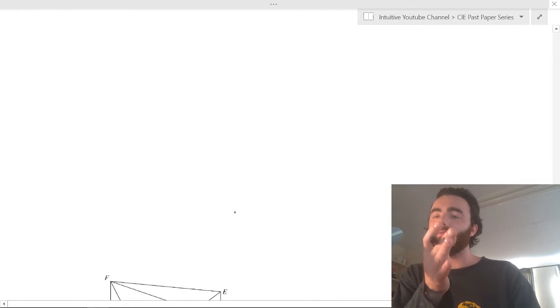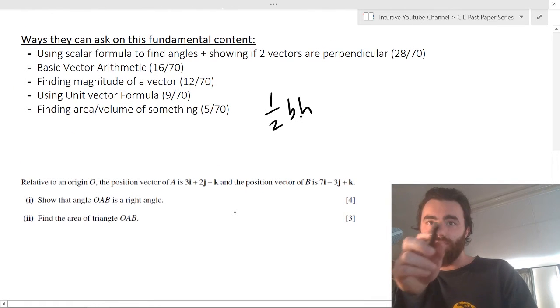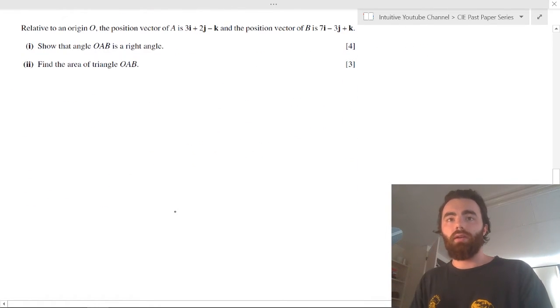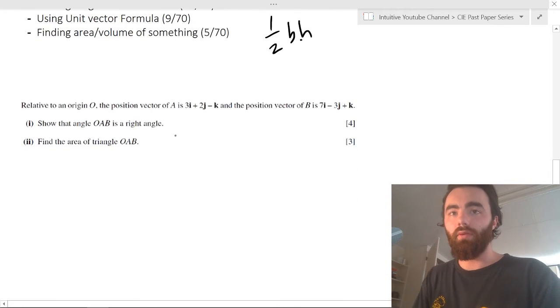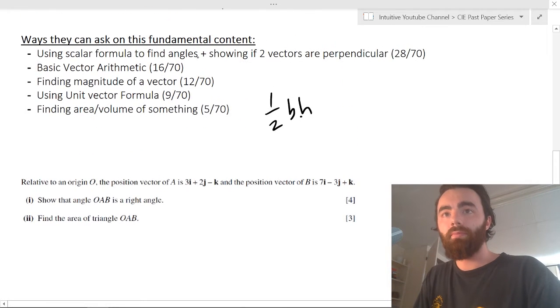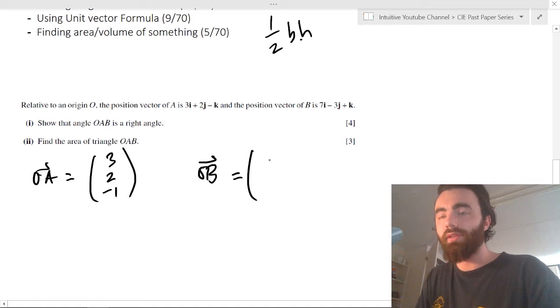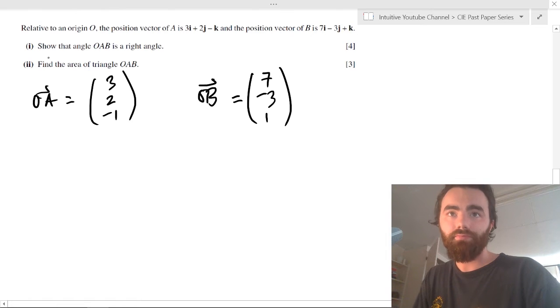So I've got two questions here which I'll go through, and basically these two questions cover all the possible ways that they can ask. This first one: show that the angle OAB is a right angle. Well, this is showing that two vectors are perpendicular. They can write it in this form. So OA here equals 3, 2, -1, and OB here equals 7, -3, 1. That's the same thing, they're equivalent. And show that the angle OAB is a right angle.